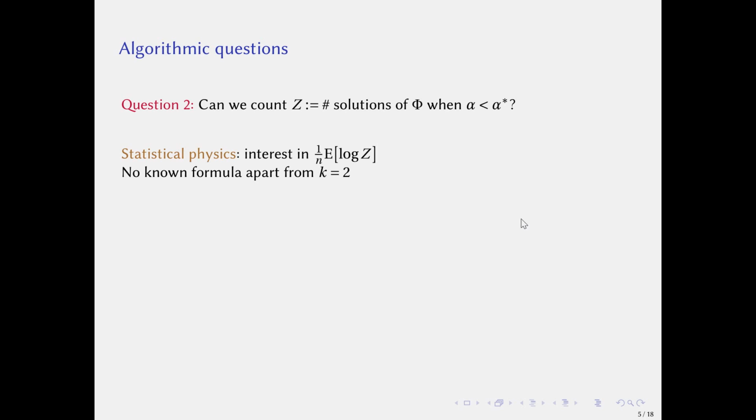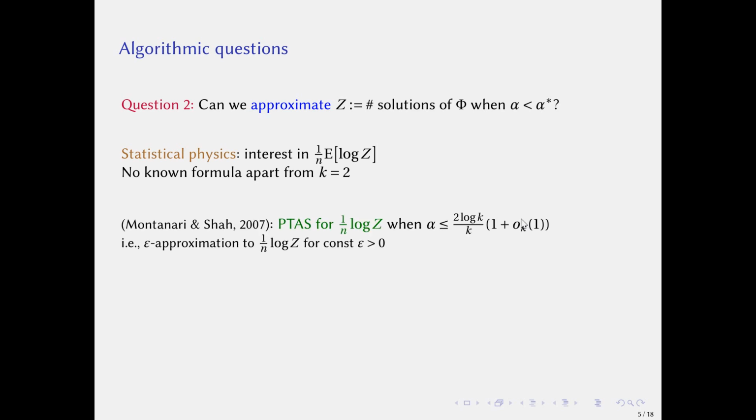So we ask the following question instead. Can we approximate the number of solutions of Φ? In 2007, Montanari and Shah gave a PTAS for 1 over n times log Z, where alpha is less than 2 times log k over k. Here, PTAS means that the algorithm only gives an epsilon approximation to 1 over n times log Z for constant epsilon.